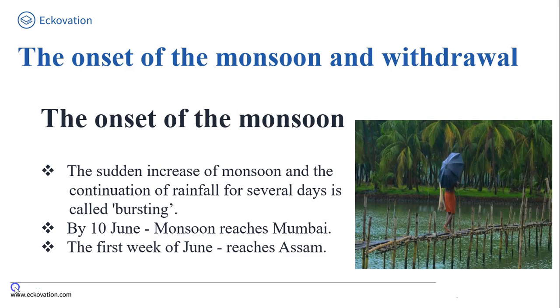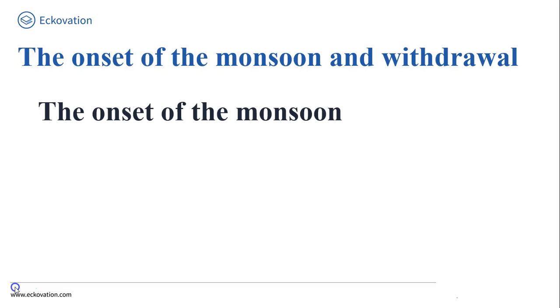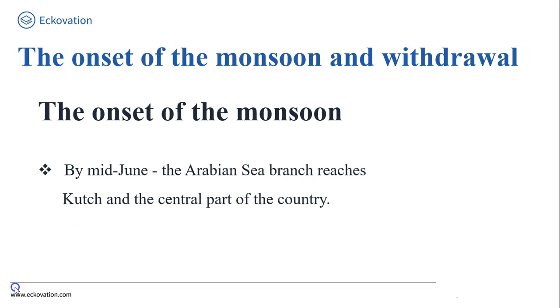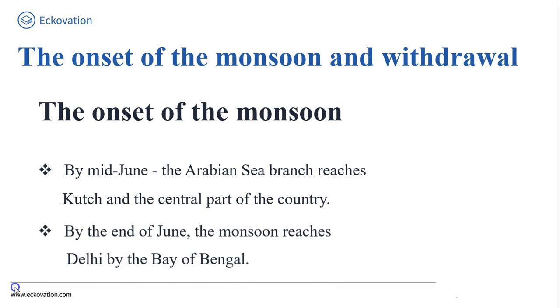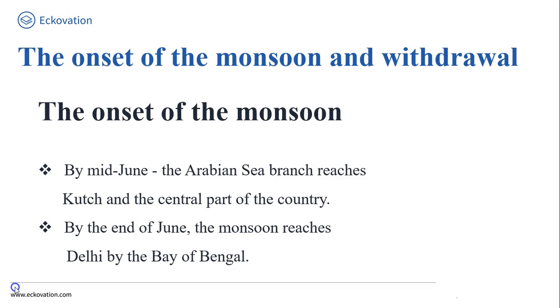My dear friends, now let's move ahead and continue our discussion with the onset of monsoon and withdrawal. Friends, by mid-June, the Arabian Sea branch reaches Kutch and the central part of the country. And by the end of June, the monsoon reaches Delhi through the Bay of Bengal.